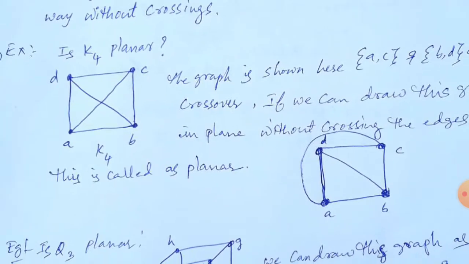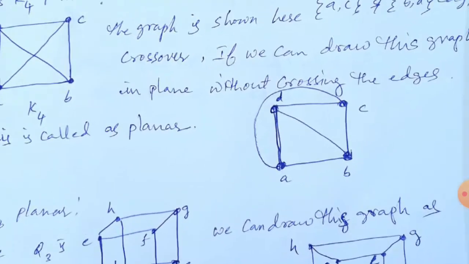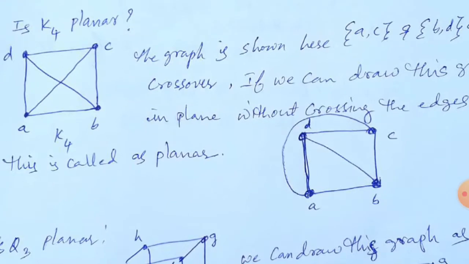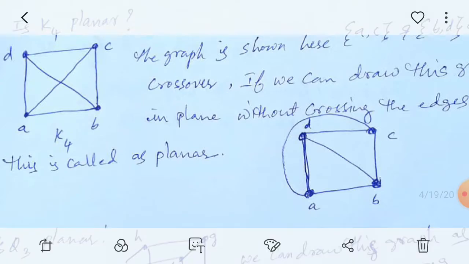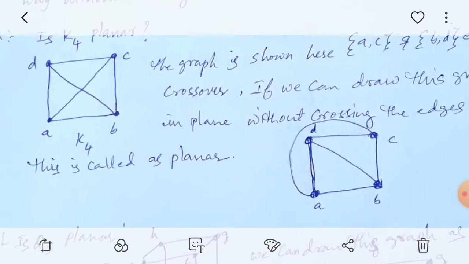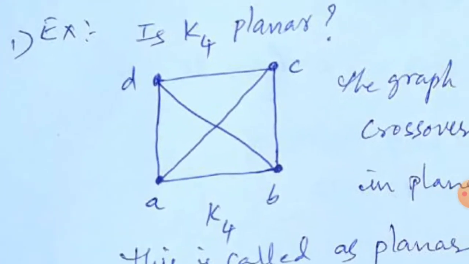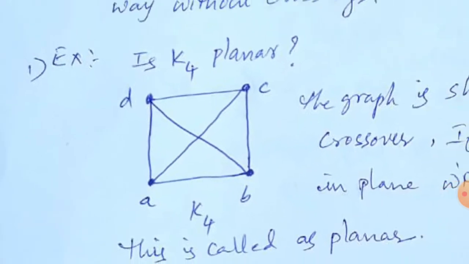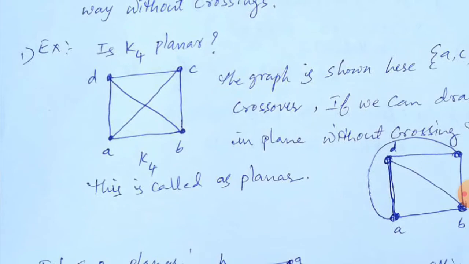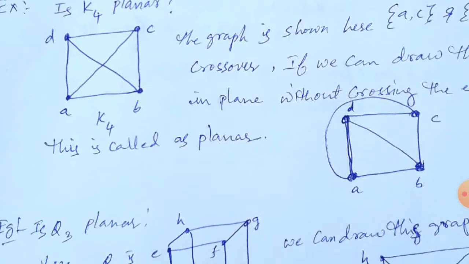Observe here, the graph is shown. The graph is the same one, but A to C we have drawn without crossing. In another way, we are drawing the edge from A to C. If we draw like this, now this graph is called planar. Now the original one we will also call a planar graph. K4 is a planar graph because we can draw this graph without crossing.